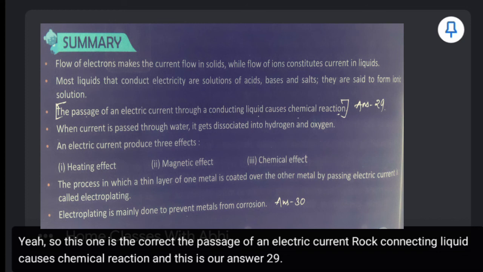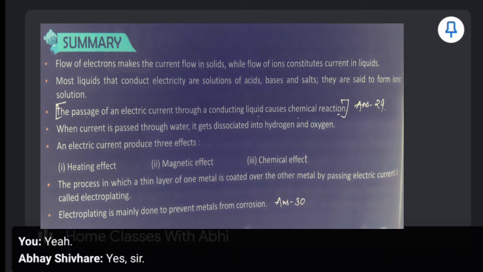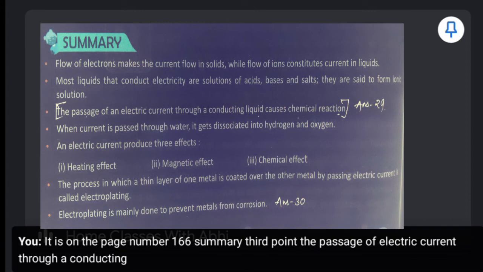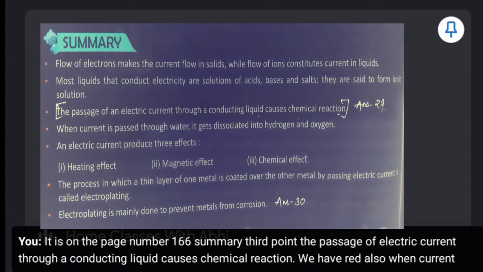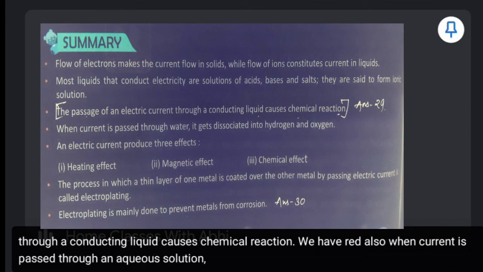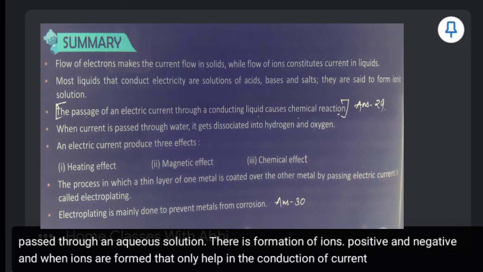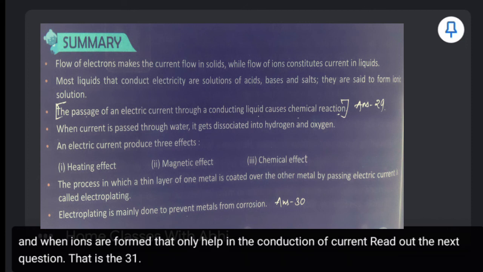Right now, did you get it? Yeah, it is on the page number 166. Summary third point. The passage of electric current through a conducting liquid causes chemical reaction. We have read also when current is passed through an aqueous solution, there is formation of ions, positive and negative. And when ions are formed, that only helps in the conduction of current. Read out the next question, that is the 30th, last.